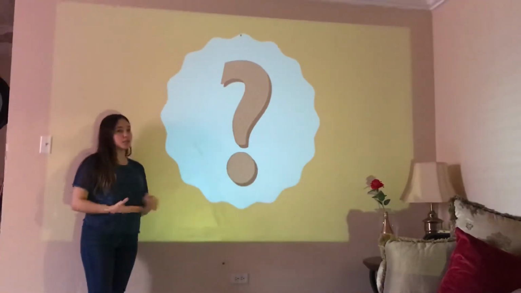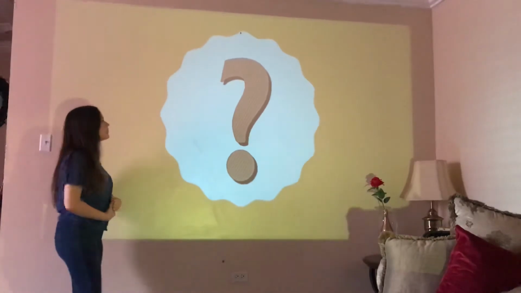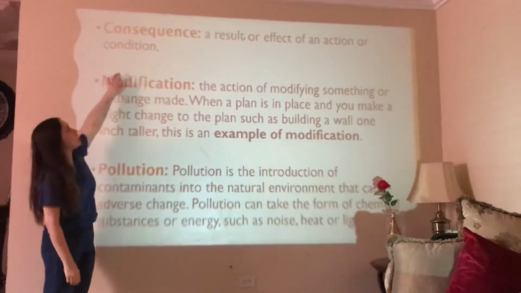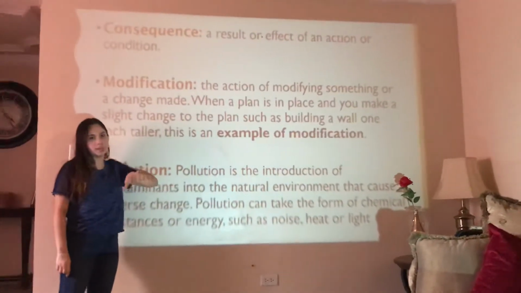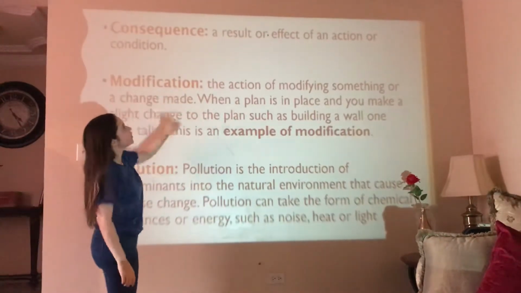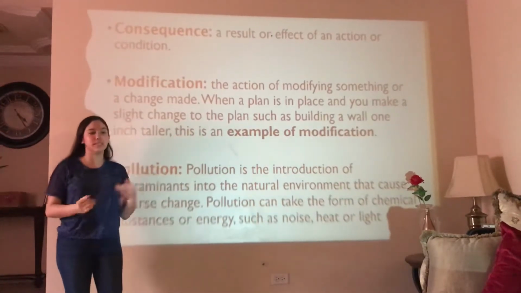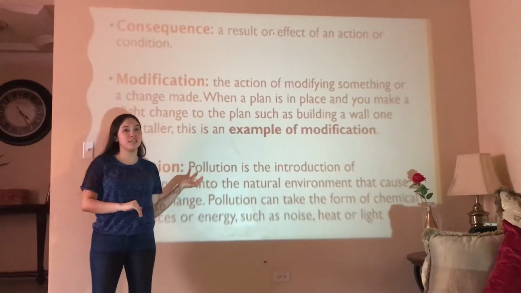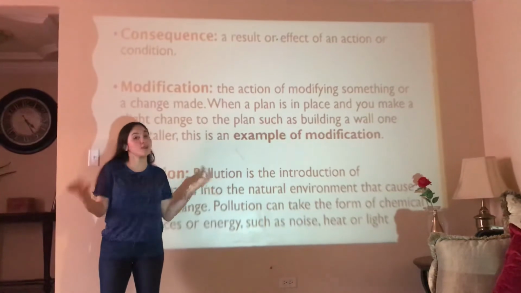First, I'm gonna introduce new vocabulary to you before we go in depth with the lesson. Okay, so the first word is consequence. Does anyone know what is a consequence? Okay. So a consequence is a result or effect of an action or condition. For example, you do something and obviously your actions are going to have some consequences.